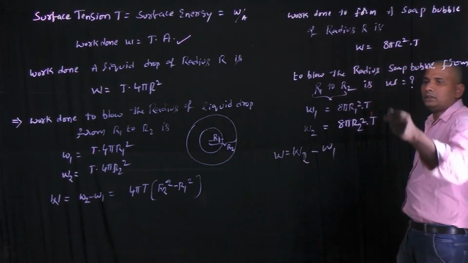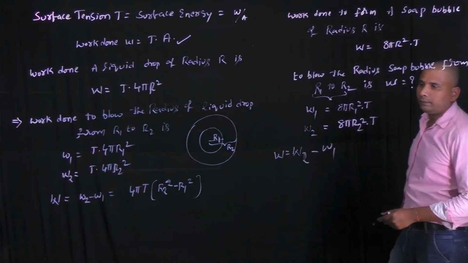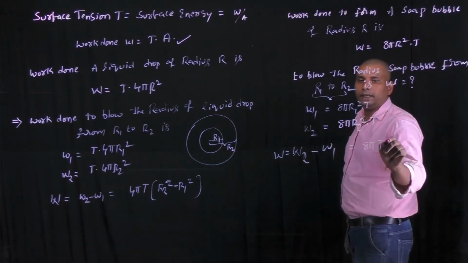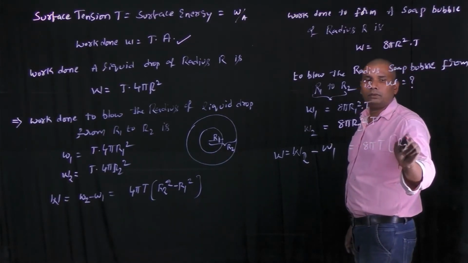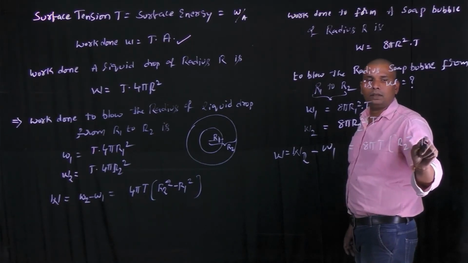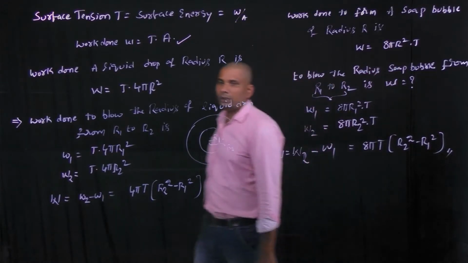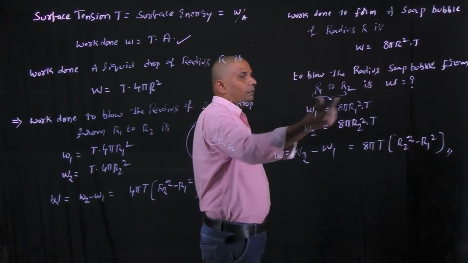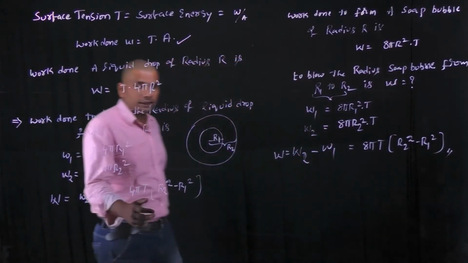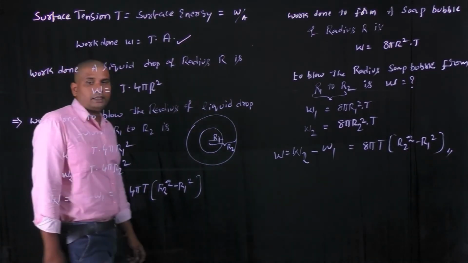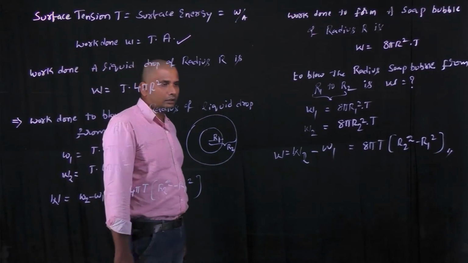In this also, the common term is 8 pi T, and on taking it common, we got 8 pi T into R2 square minus R1 square. This is the net work done in the case of the soap bubble to blow its radius from R1 to R2, and the earlier one is the net work done to blow the liquid drop from radius R1 to R2.